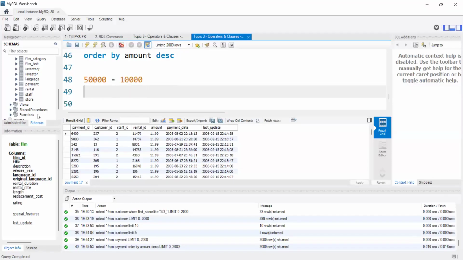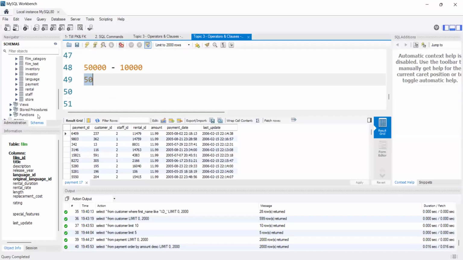I have about 50 rows in the employees table, and I want to see only the top 10 highest paid employees, that means the highest salaries.